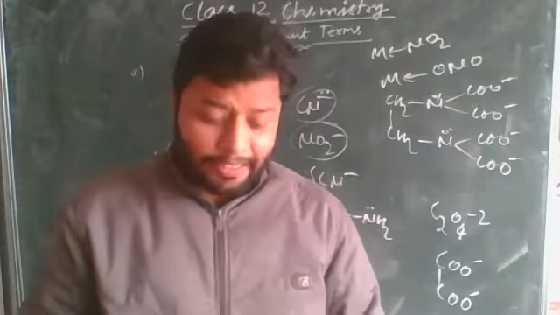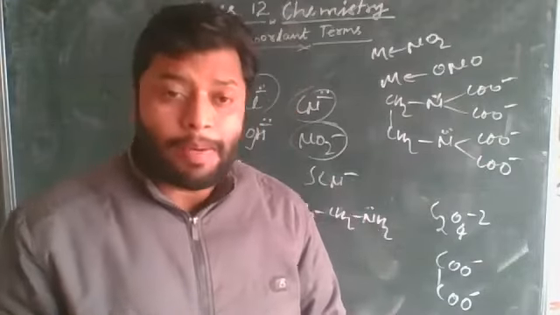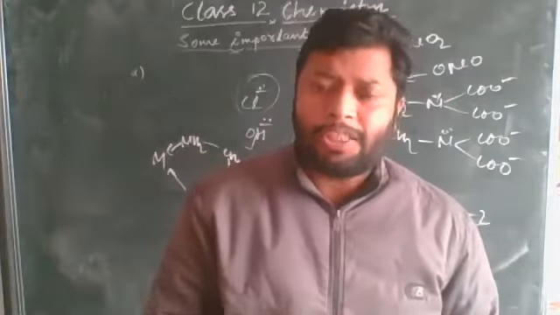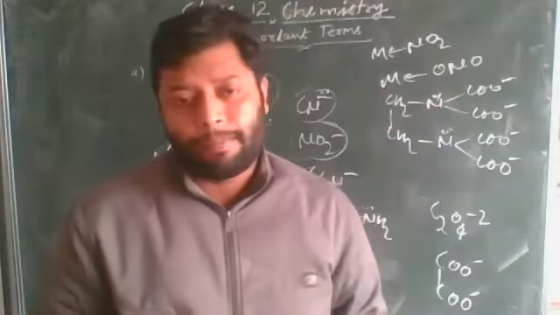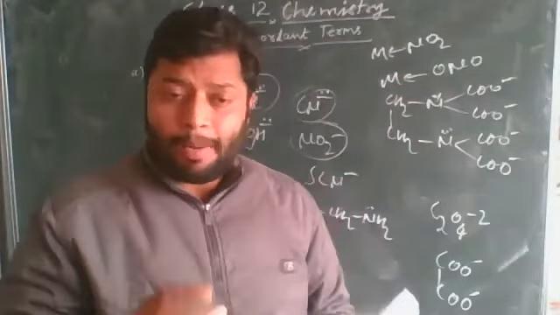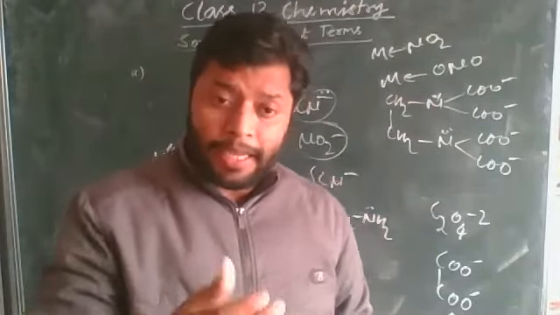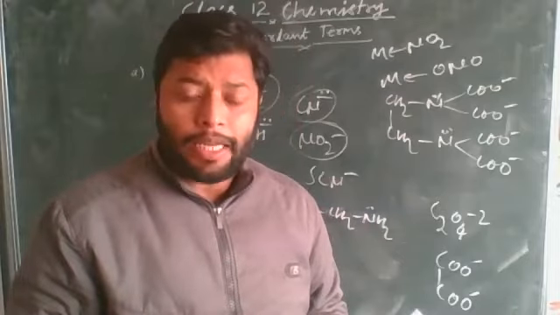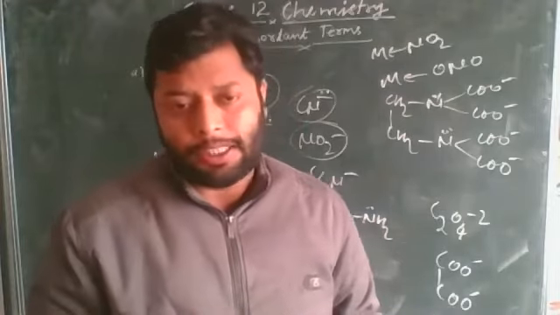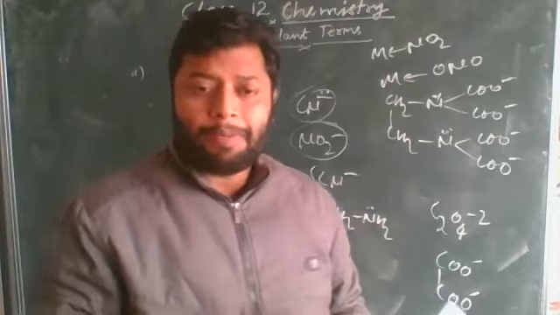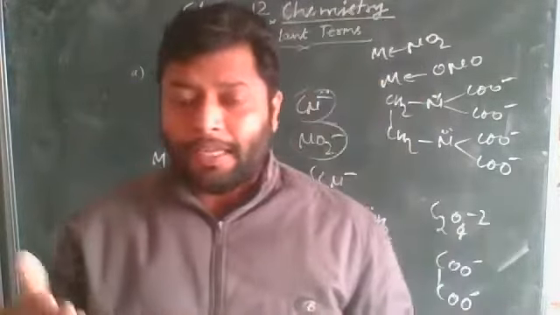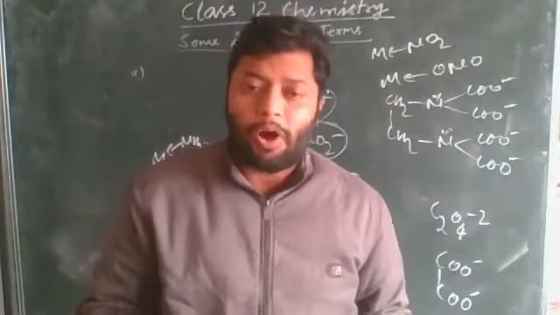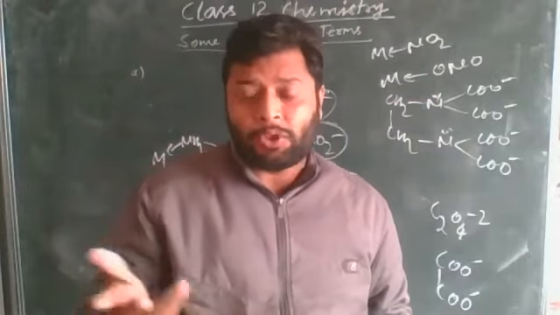Next, the oxidation number of the central metal atom. It is simply the charge carried by the central metal atom or ion. If the central metal atom does not carry any charge, the oxidation number is zero. When the metal acts like a cation, it will have some oxidation number like +1, +2, +3.